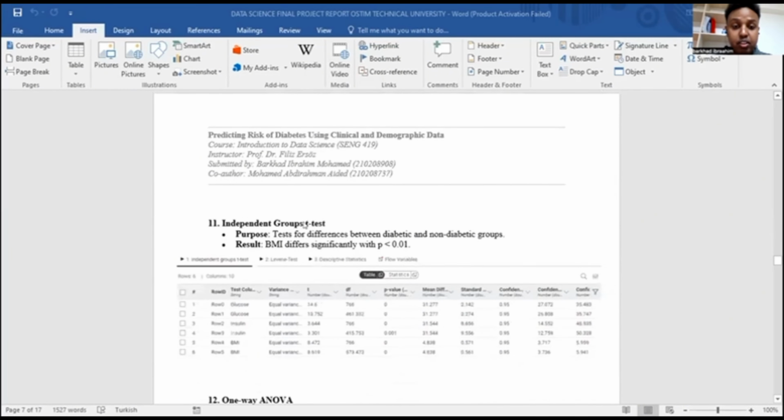Also, we have an independent group t-test. This compares the BMI of diabetic and non-diabetic patients. The diabetic patients have a much higher BMI compared to non-diabetic ones.